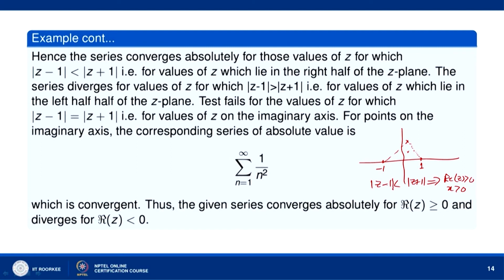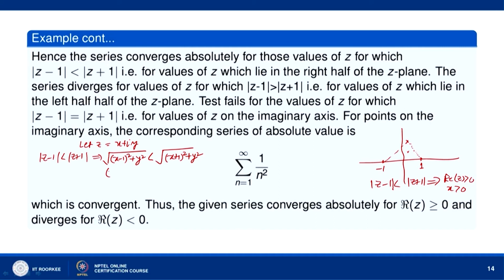So, if we want to do analytically, let z be equal to x plus iy. Okay, then mod of z minus 1 less than mod of z plus 1 implies that under root x minus 1 whole square plus y square is less than square root x plus 1 whole square plus y square.